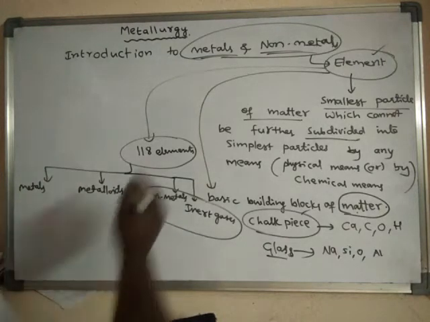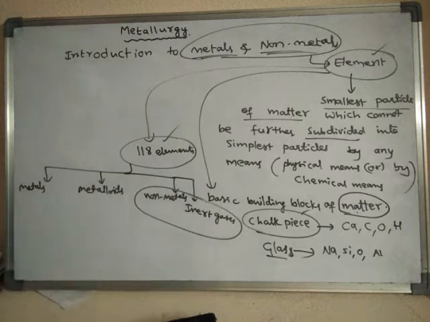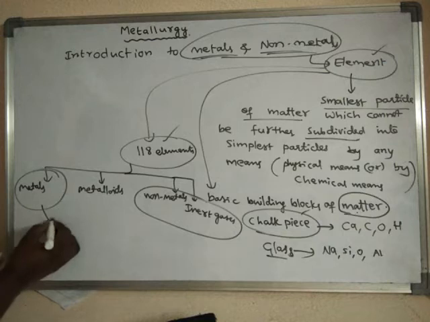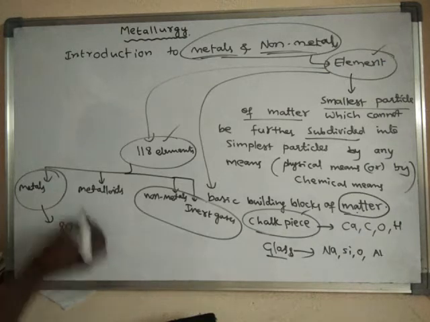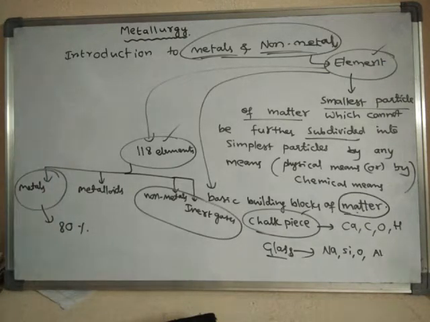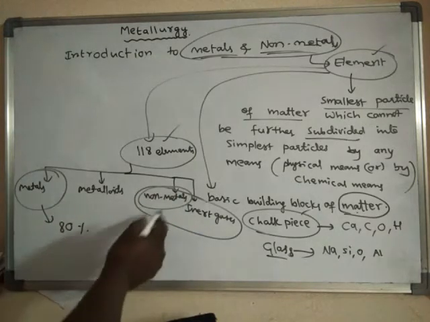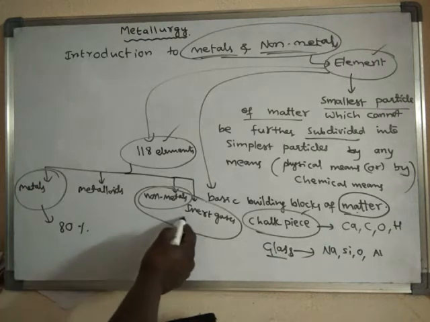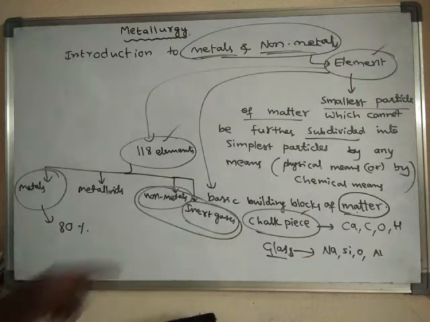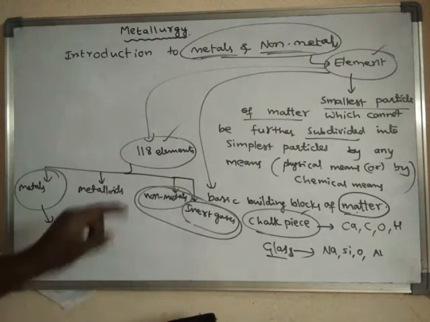Altogether there are 118 elements. Out of all these elements, nearly 80% are metals. Next to metals are non-metals, and after non-metals, more elements are in inert gases, and after that metalloids.